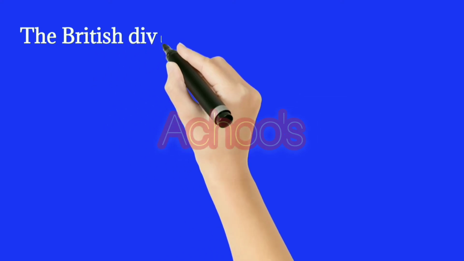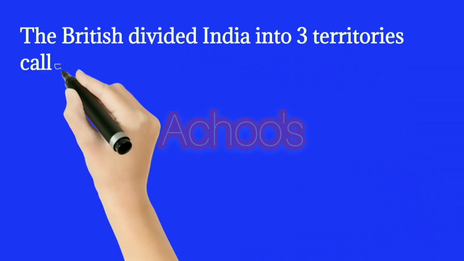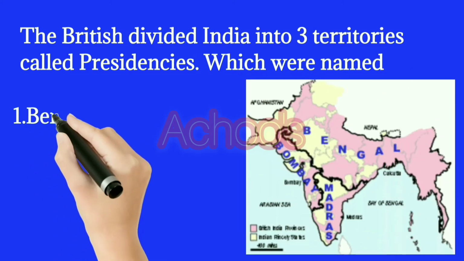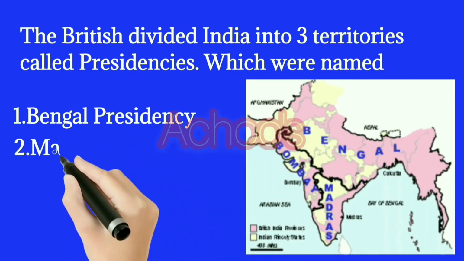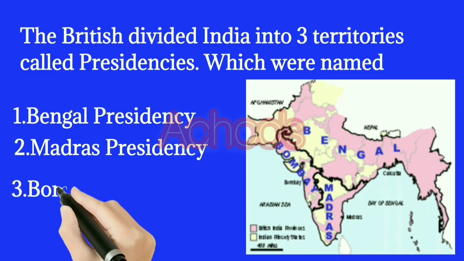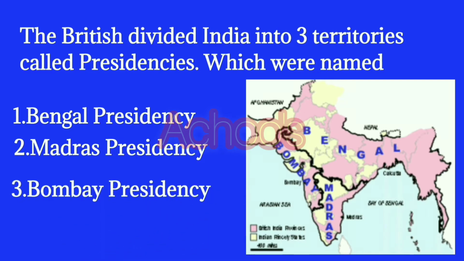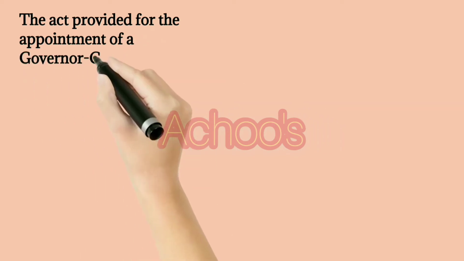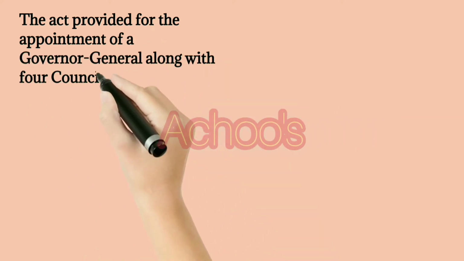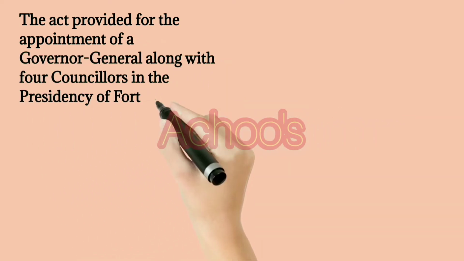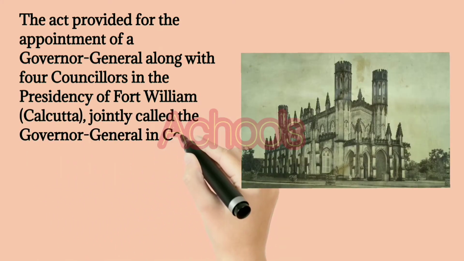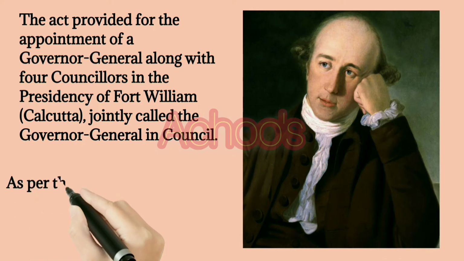The British divided India into 3 territories called presidencies, which were named Bengal Presidency, Madras Presidency and Bombay Presidency. The Act provided for the appointment of a Governor General along with 4 councillors in the Presidency of Fort William at Calcutta, jointly called the Governor General in Council.